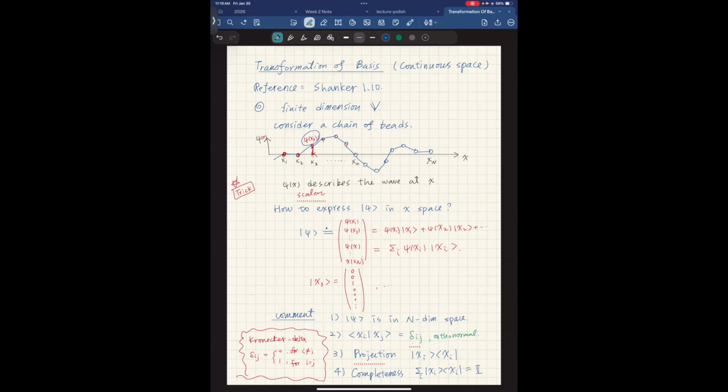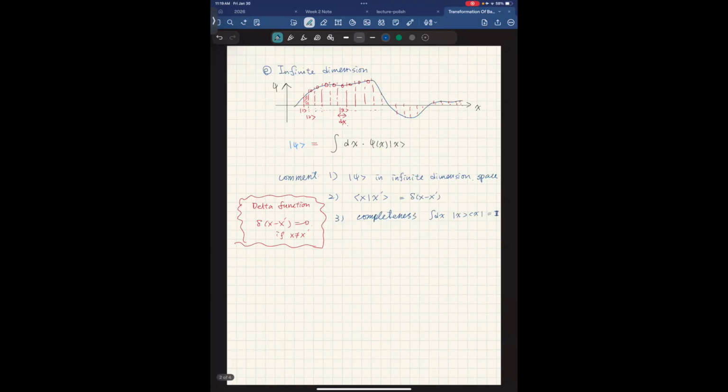So this matrix eventually is going to be 1 because I just recover myself. This is what we call the completeness rule. It's super, super useful when we are transforming bases from one to another. Okay. So now, if that makes sense, I'm going to upgrade that question into infinite dimension.